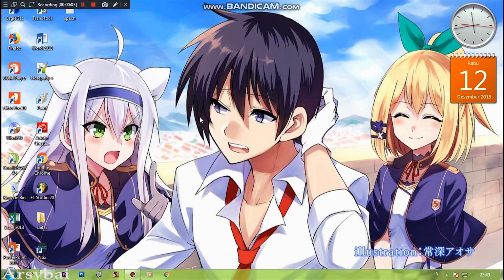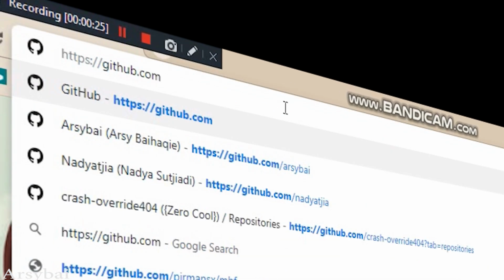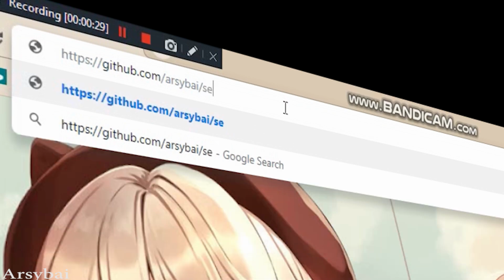Today I'm going to show you a tutorial on how to make a Selfbot. First, if you want to make a Selfbot, you must have this script. You can download it on my GitHub. Just open your browser, then type https://github.com/rcibi/selfbot.